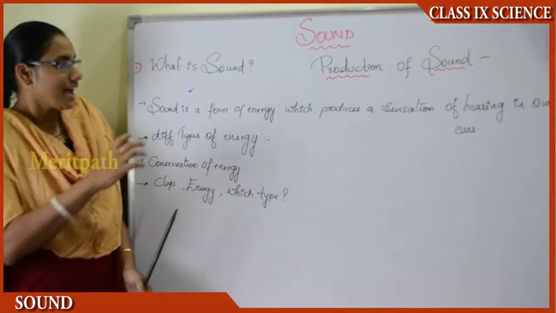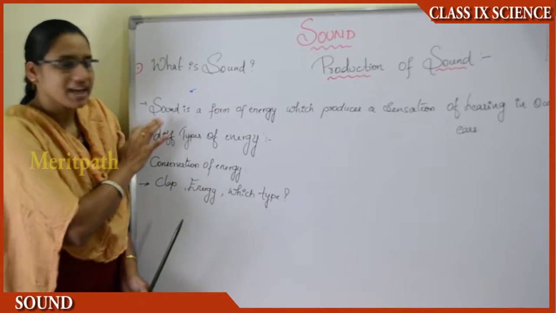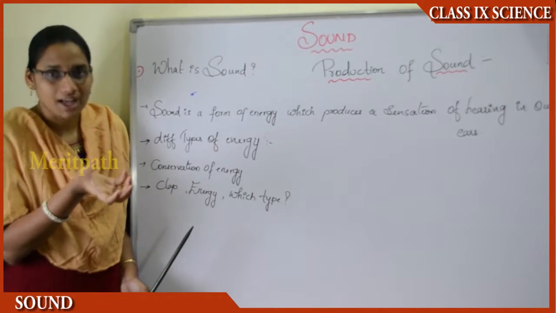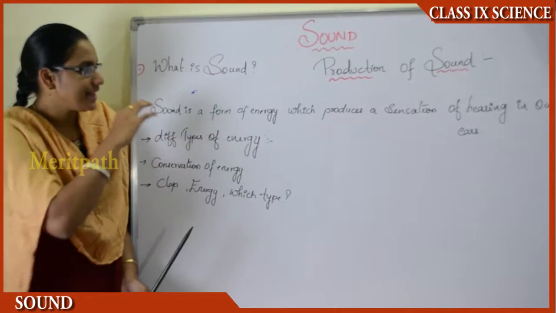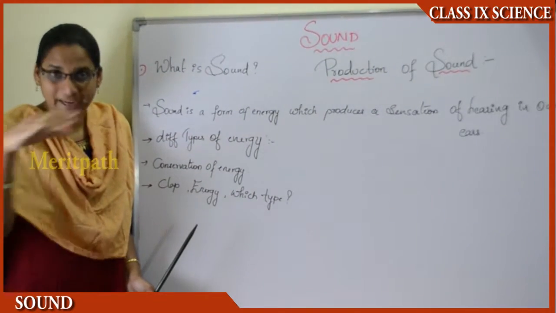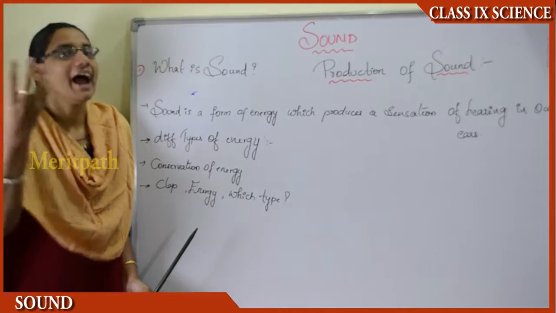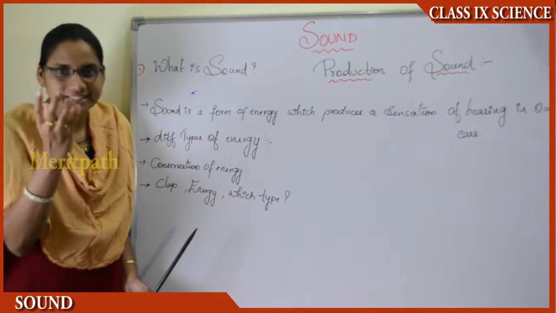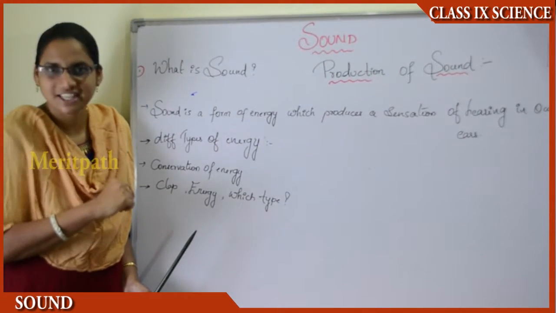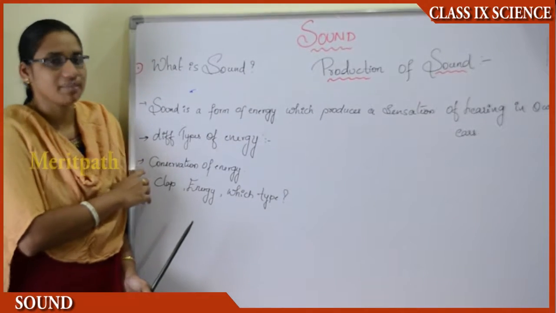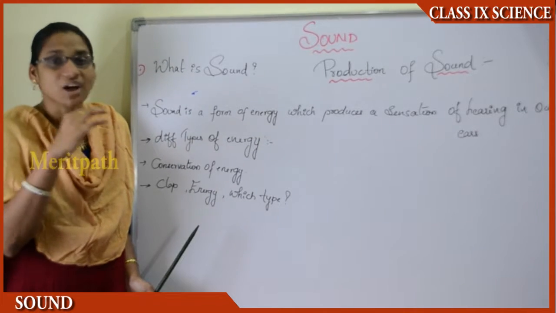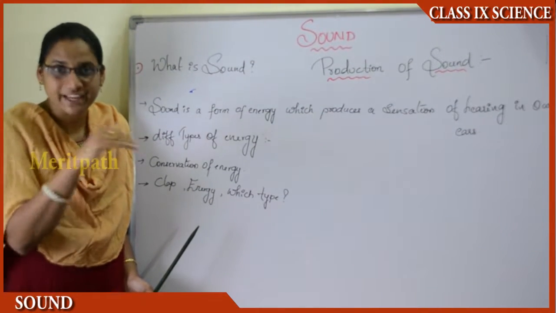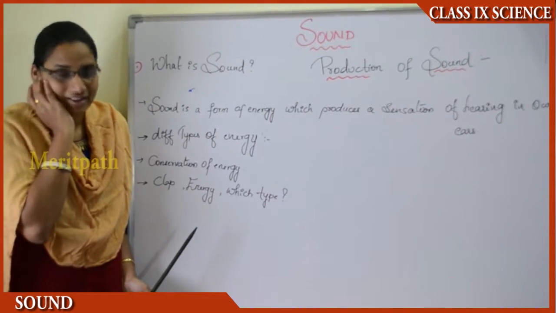That means in order to perform a task like sound, we are consuming our energy, and that sound will be passed in the medium, that is in the air, and it will reach our ears, and thus we will be hearing the sound. Now let us see in this chapter how the sound is produced and how the sound is transferred in the medium in order to reach our ear.